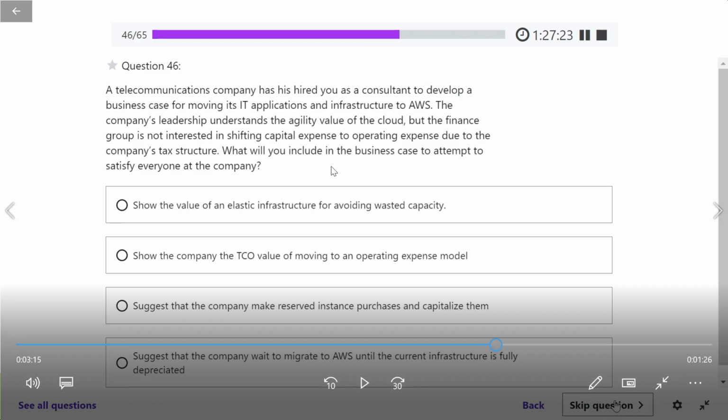So they feel the cost is definitely going to increase. So you have to show them the cost is going to reduce. So what are you going to show them?